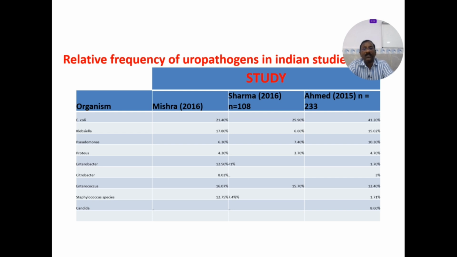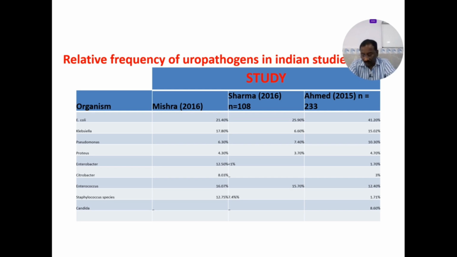So these are the studies from our Indian authors, Misra, Sharma and Ahmad. So they said that E. coli is very common in all the three groups, and Klebsiella, Pseudomonas, Enterobacter, Citrobacter, Enterococcus, Staphylococcus and Candida. Why I am showing this slide is, our people are different from the Western population. The organisms causing urinary tract infections in India are different from other countries.